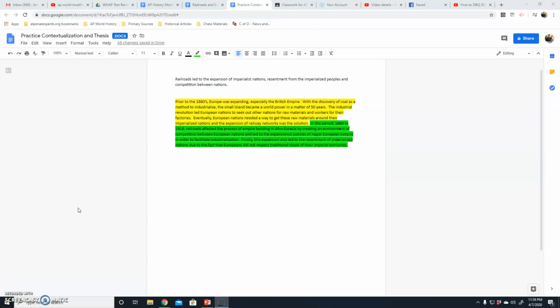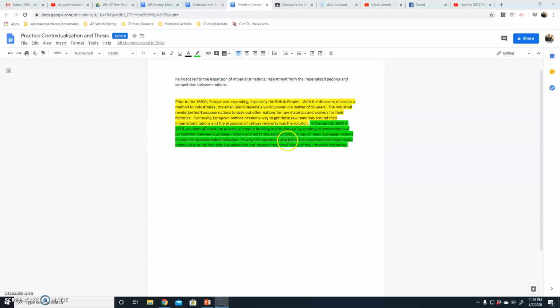Okay, I added a few words in there. It's getting late and I'm having computer problems. But in the period between 1860 to 1918, railroads affected the process of empire building in Afro-Eurasia by creating an environment of competition between European nations, and led to the expansionist policies of major European nations in order to facilitate industrialization.